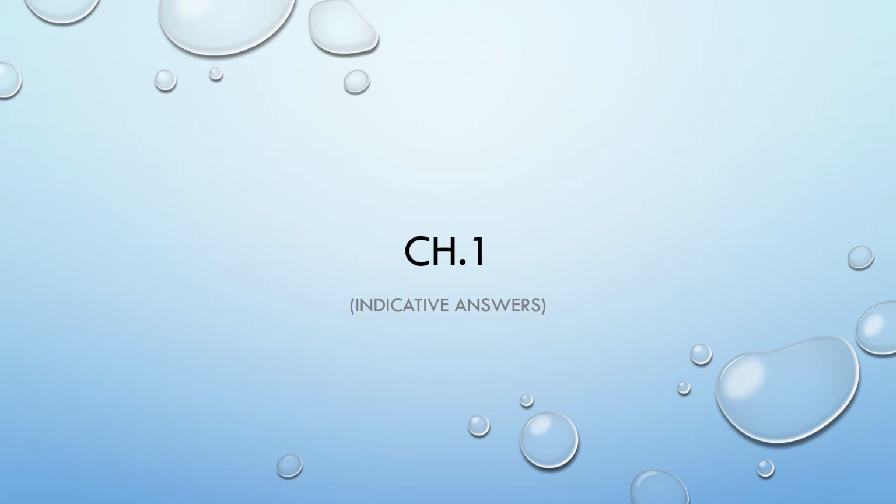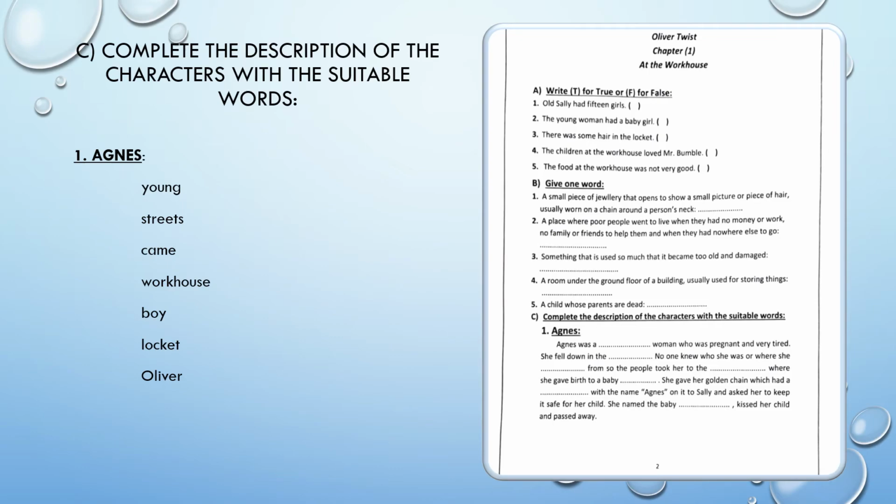Welcome back to the second video of chapter 1 in the story Oliver Twist. And in this video, we're going to tackle the indicative answers for the questions in the booklet. So let's start. Page 2 in the story booklet, question C says, complete the description of the characters with the suitable words.